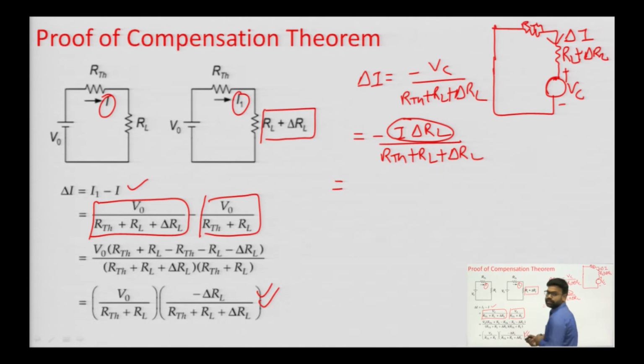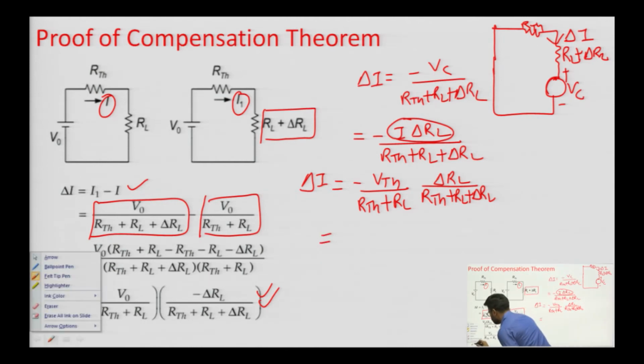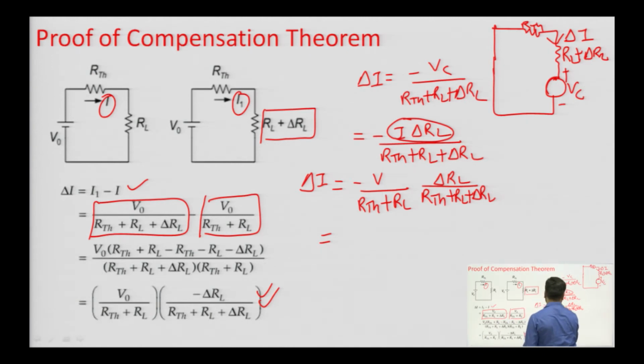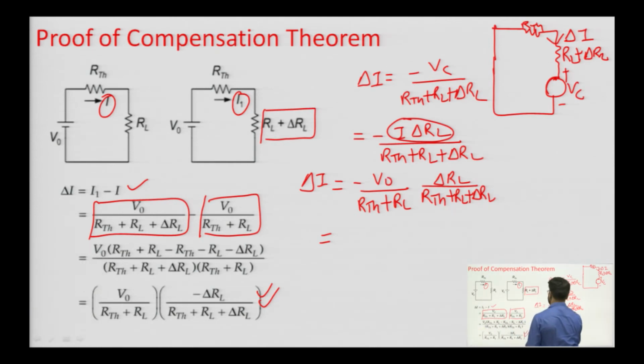Now, we can write I as minus of V_TH divided by R_TH plus R_L. This will be the value of I multiplied by delta R_L, over R_TH plus R_L plus delta R_L. So, this will be the value of delta I, where V_TH is also represented by V0.